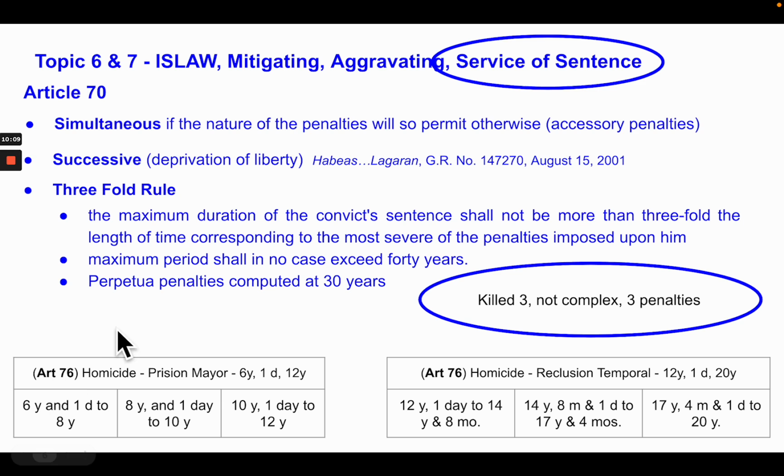Now, take note, the threefold rule will say the maximum duration of a convict's sentence shall not be more than 3 times the length of time corresponding to the most severe of the penalties. So this one. So 14 years.